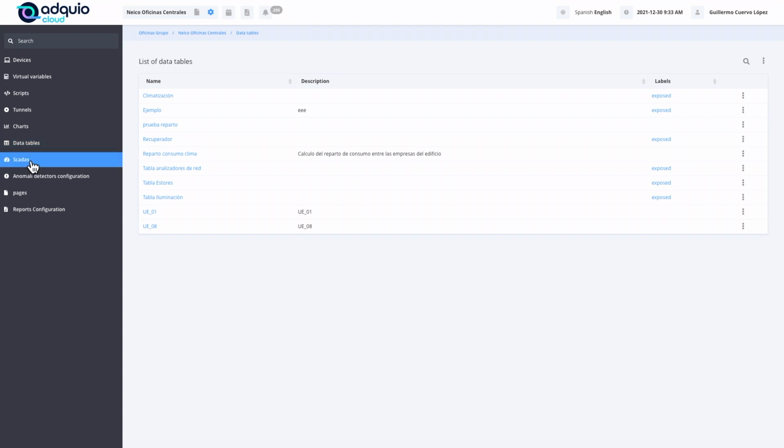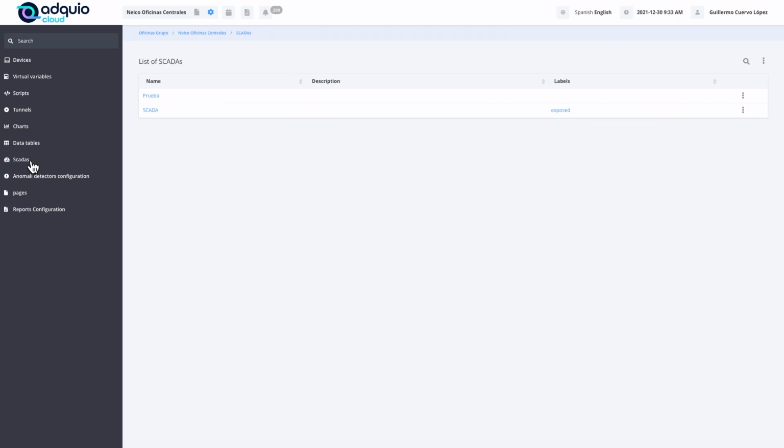The SCADAs. Well, the SCADAs, as their name suggests, are graphics. We will see an example later, where we upload a plan, or an image of a building, a machine, etc. And on it, we place controls, such as seeing variable contents of that device or building, or even controls that allow us to act, change temperatures, turn lights on and off, etc.